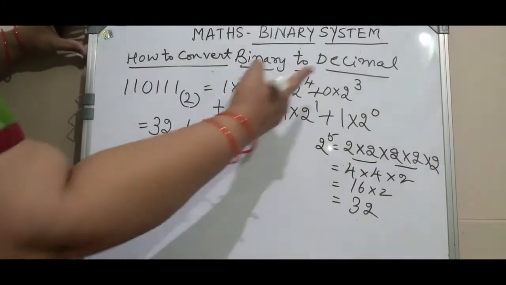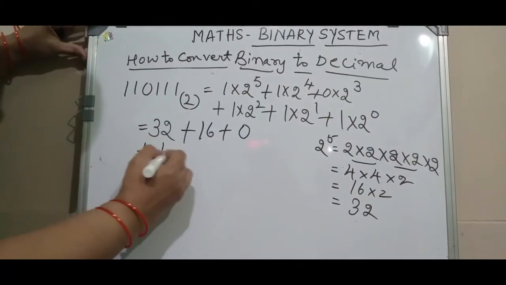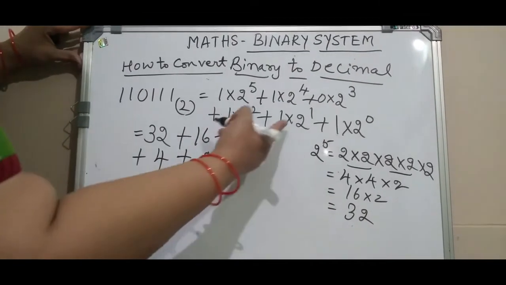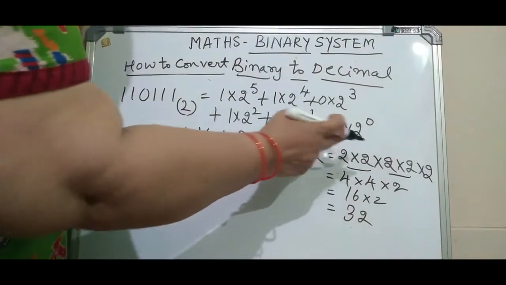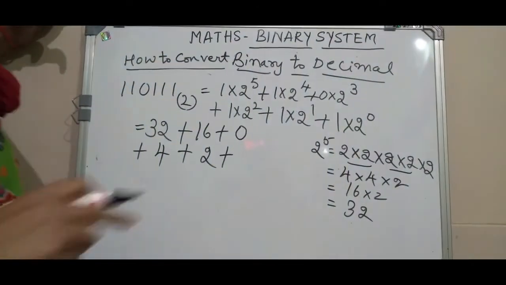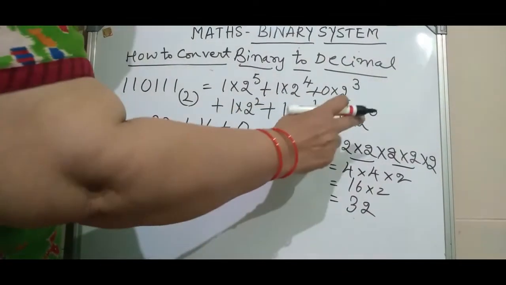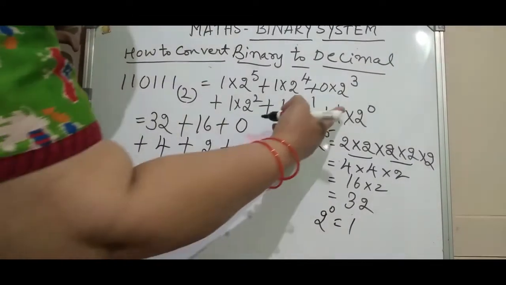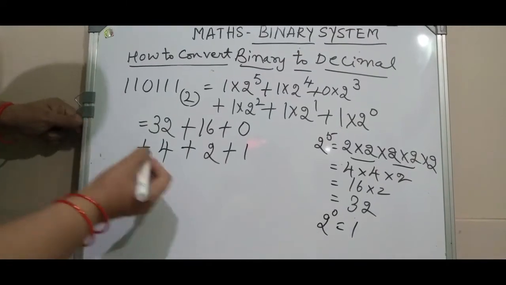And again let us come back here. Plus 1 into 2 squared means it is 4. Again plus 1 into 2 to the power of 1 means 2, plus here you observe 2 to the power of 0. Any number raised to the power of 0, the value will be 1. So 2 to the power of 0 will be equal to 1. So 1 into 1 is again 1 here. Now let me simplify this again.